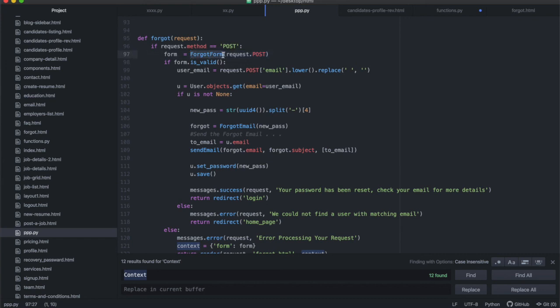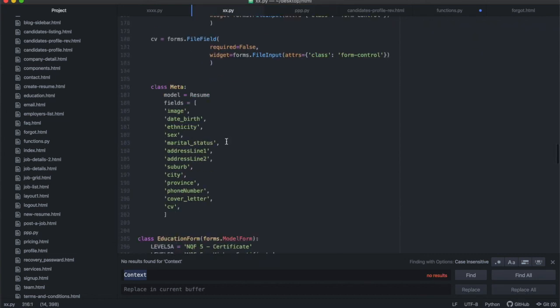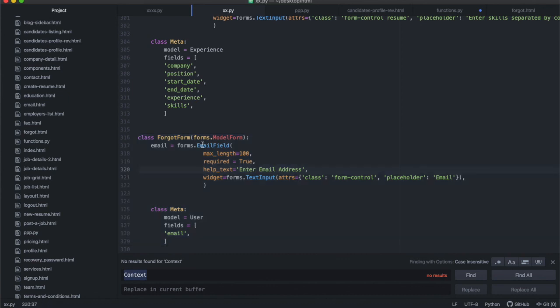That is a form that's going to display the email that the client is going to enter, even though it's just one input of an email that they need to enter. For us to process that email, you need to include it inside of a form. So we need to create this form. All right, so we're going to go back to our forms, and there it is at the bottom over there.